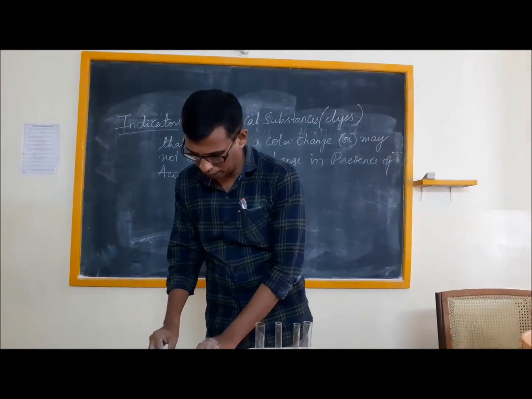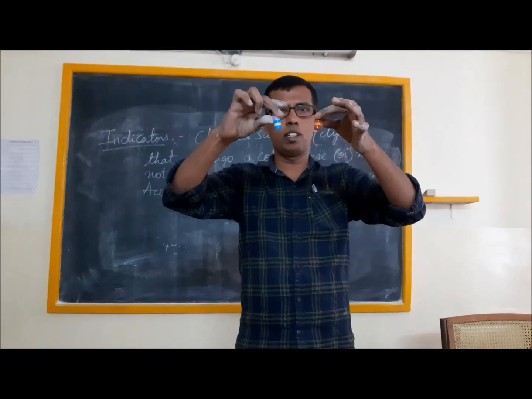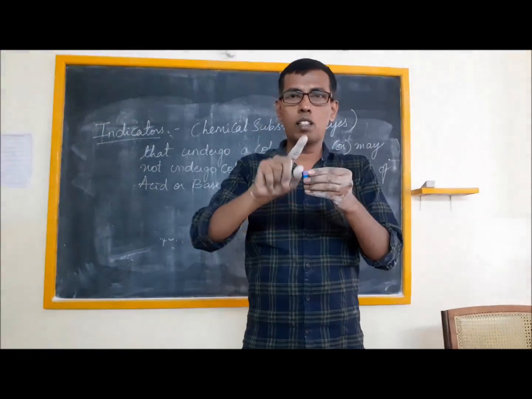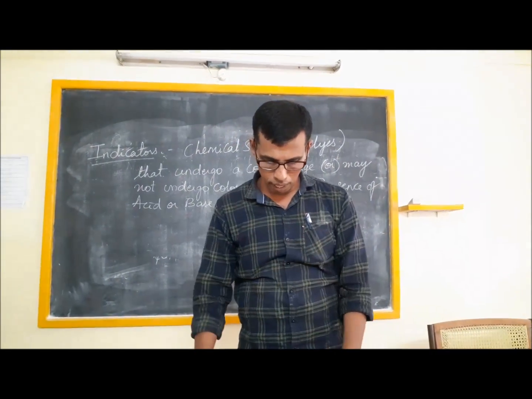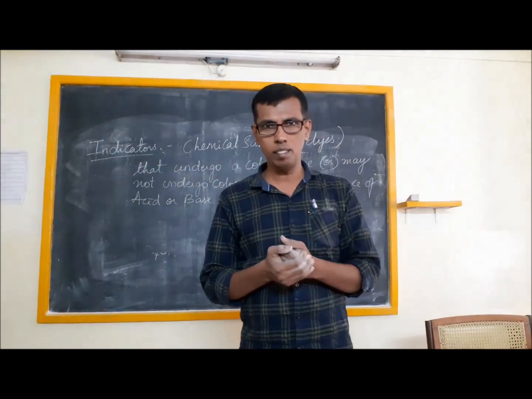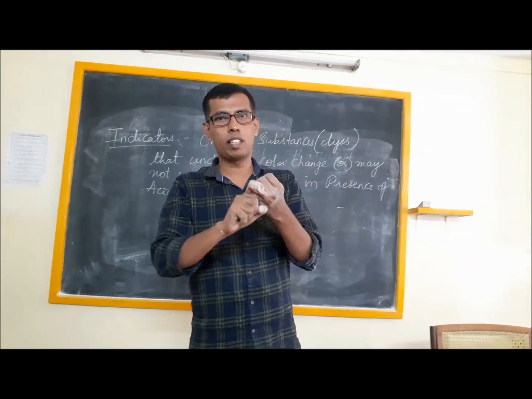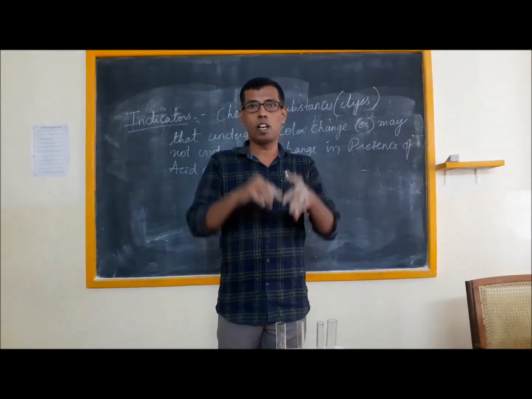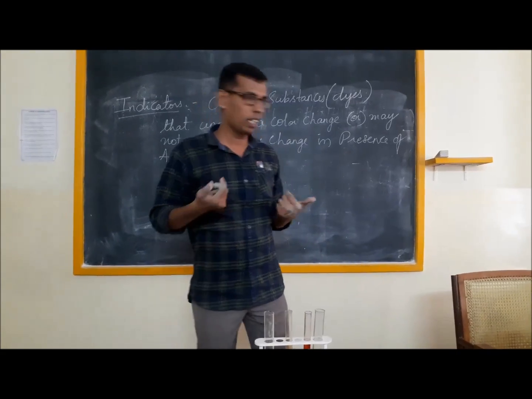So I have used two indicators here. Initially I used blue litmus and red litmus. Next I have taken two more indicators, namely phenolphthalein and methyl orange, and you have seen they have undergone a color change. So based upon the color change, you conclude whether a given substance is acid or base. Apart from that, you can also use turmeric as an indicator. Litmus, methyl orange, phenolphthalein and turmeric can all undergo color change in presence of acid and base. I'll tabulate on the board how the color change happens. We can note it down.